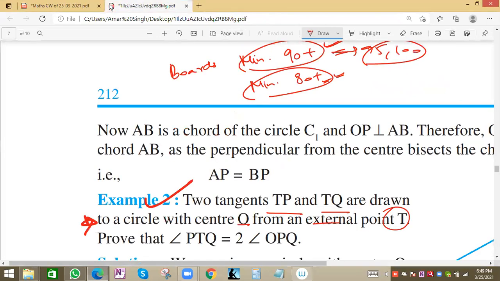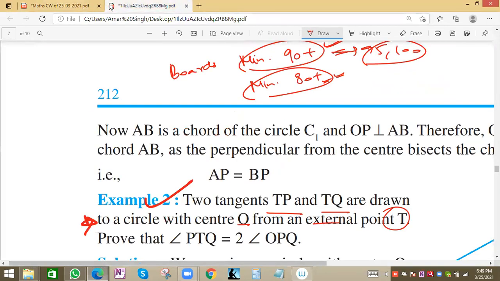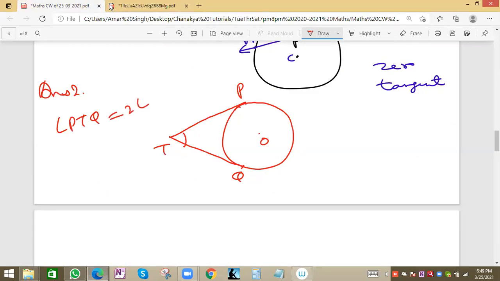Now we have to prove angle PTQ is equal to twice angle OPQ.